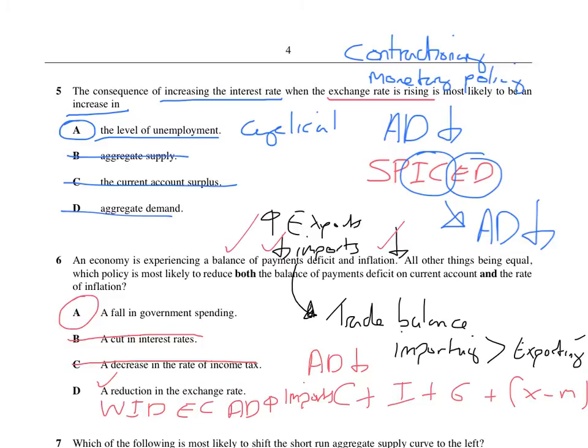So it's bad for inflation, so it can't be right. So the only answer that possibly can be right is A. Sometimes with questions like that, you've got to work out which ones are definitely wrong, and sometimes that will get you the right answer.